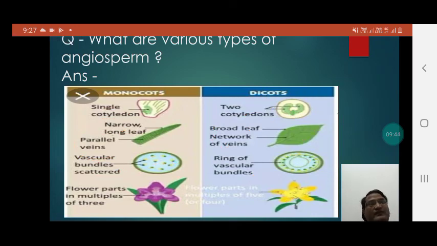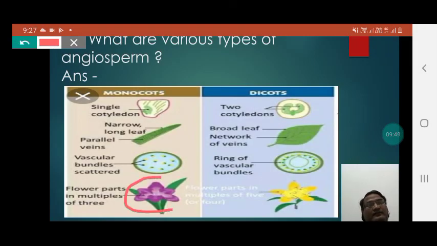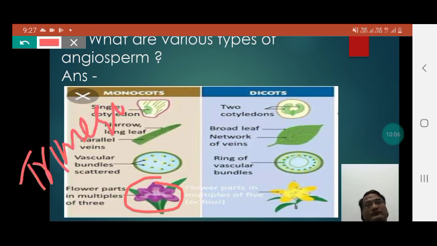Students, if you notice here, then you can also find that the flower here has 5 petals. So the flower which remains present in the monocot is generally trimerous. So students, generally trimerous flowers remain present in the monocot, whereas in the dicot pentamerous flowers remain present.